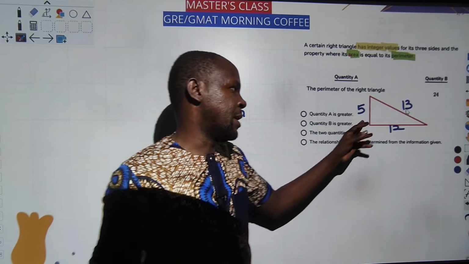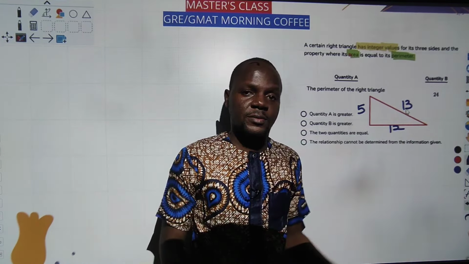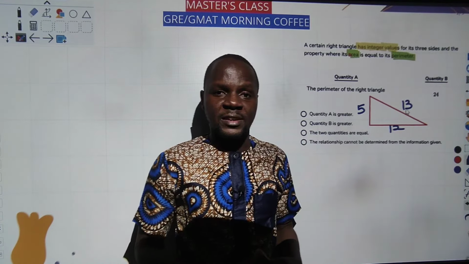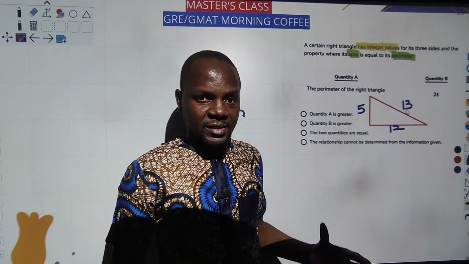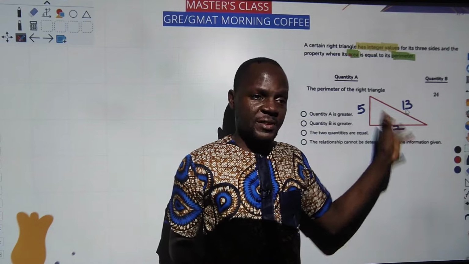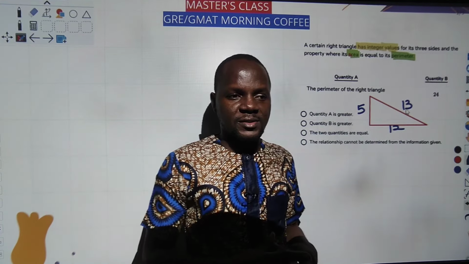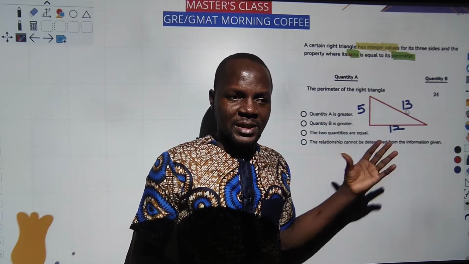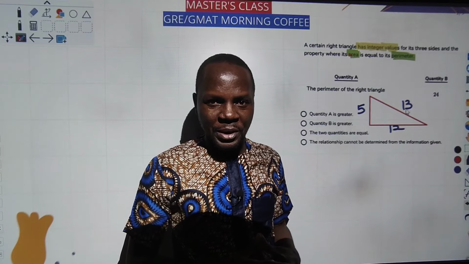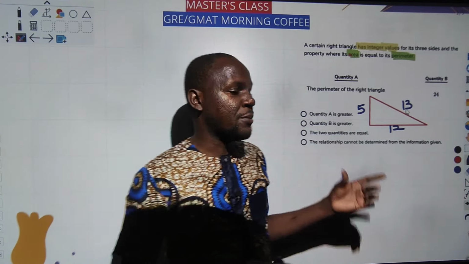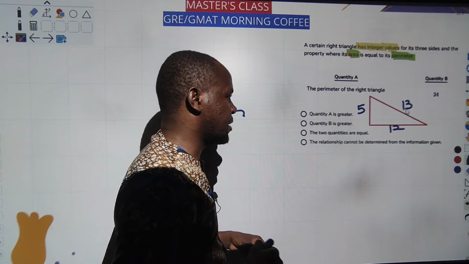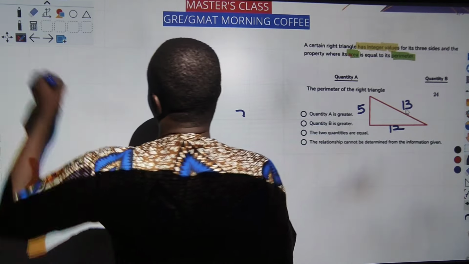Let's check that. Perimeter first. 5 plus 12 plus 13. 12 plus 13 is 25, plus 5 is 30. Am I communicating? Fine. 30 is the perimeter. Area: half base times height. 12 times 5 is 60. 60 divided by 2 is 30. 30, 30. I don't know if you get what I'm saying. So basically here, what I'm trying to say is that there are different triangles that can have area equal to perimeter.